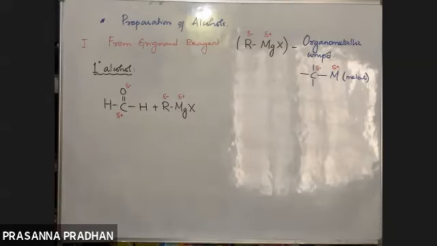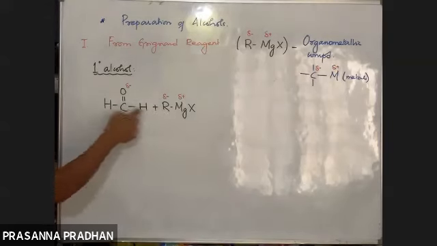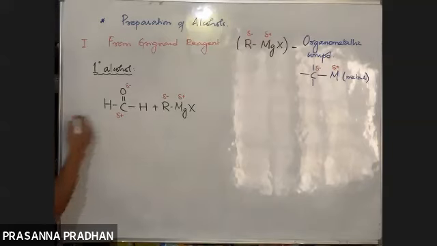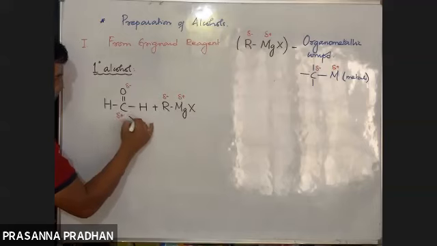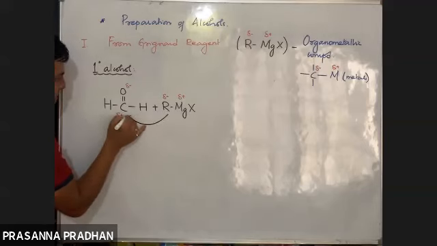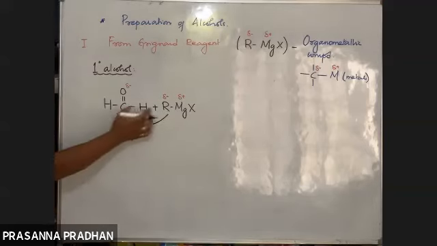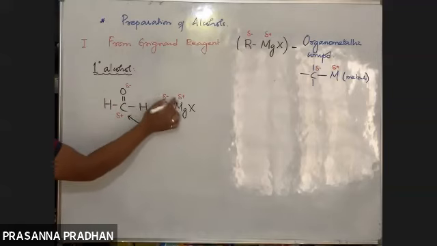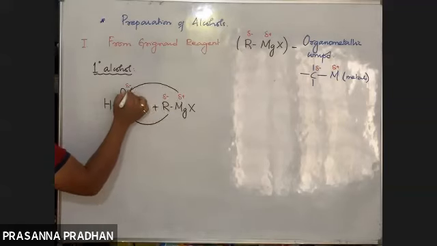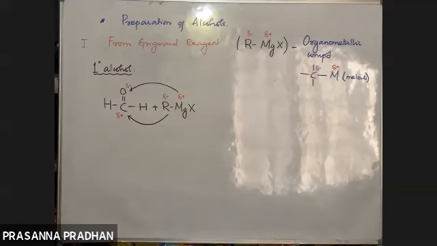So what type of reaction will occur? Here nucleophilic addition will occur. Okay, an addition reaction. So where will this negative part, this alkyl group, add? This alkyl group will add to the positively charged carbon atom like this. Negative will add to the positive part, and positive will add to the electronegative oxygen part like this.